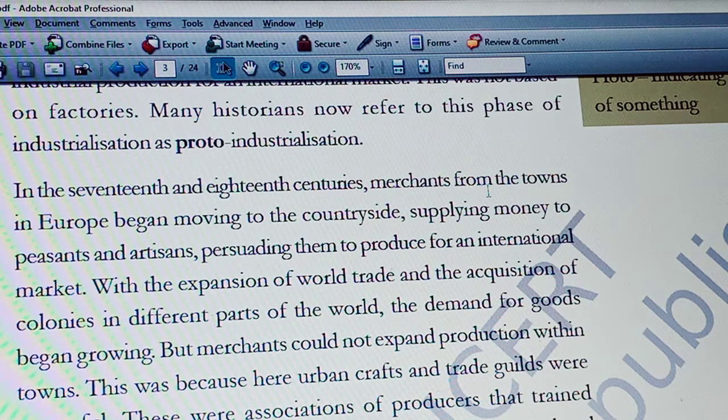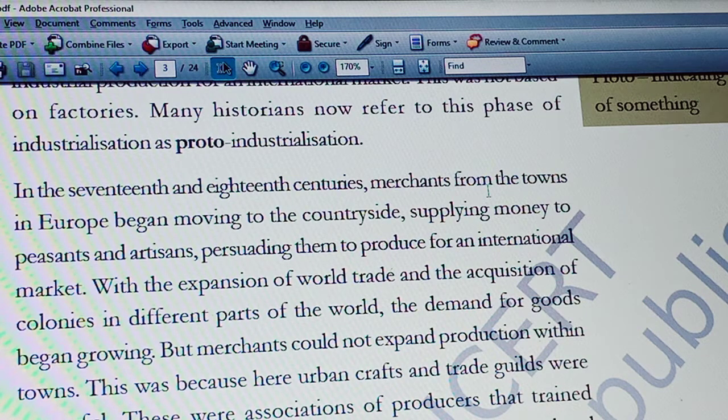To increase the production in urban areas, towns or cities, it was difficult because the trade in towns was controlled by trade guilds. Trade guilds were associations of producers. These people engaged craftspersons and gave skill training to them, and sometimes got monopoly rights from the rulers.